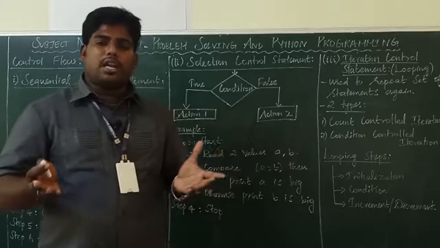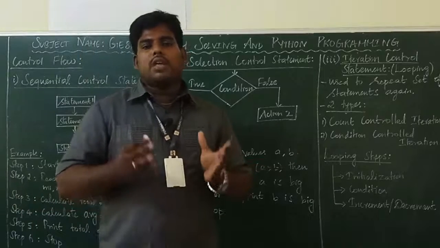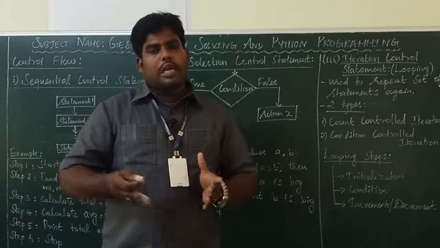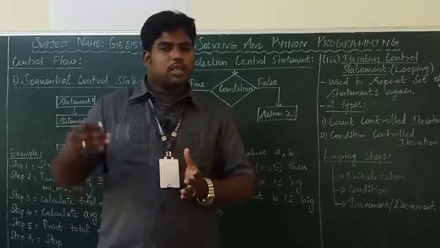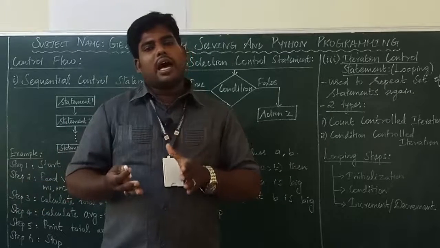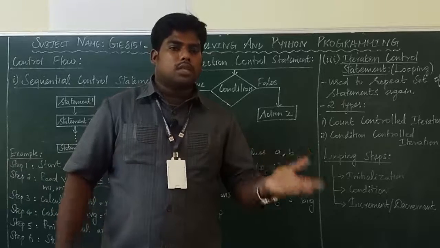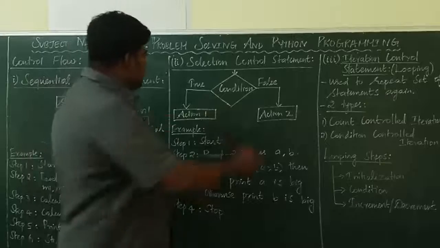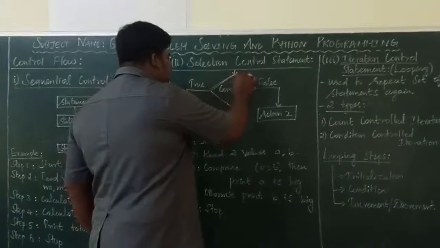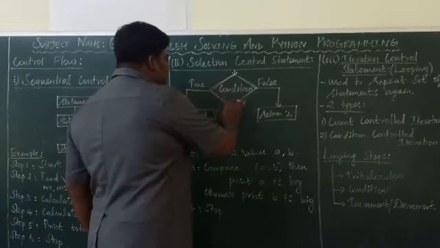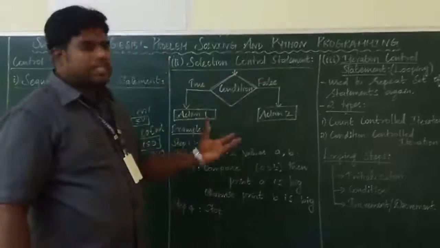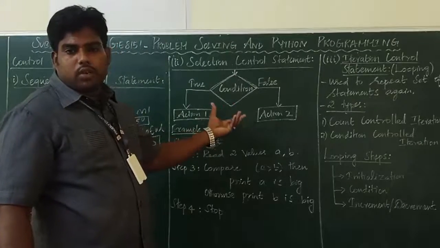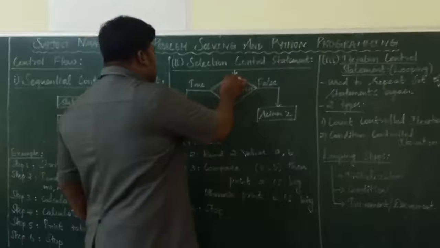How to find an odd number or an even number? If the number is divided by 2 and you get remainder 0, it is an even number. If you get another value as the remainder, it is an odd number. So there is one condition. This diamond box is the decision symbol. There only we have to write the condition.